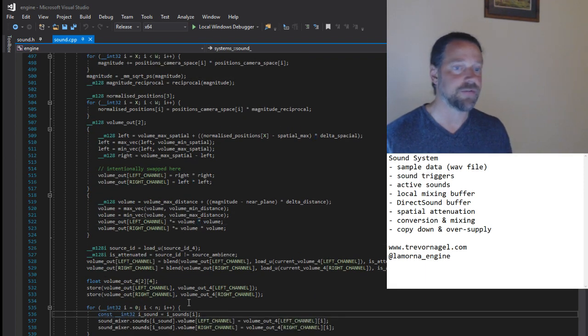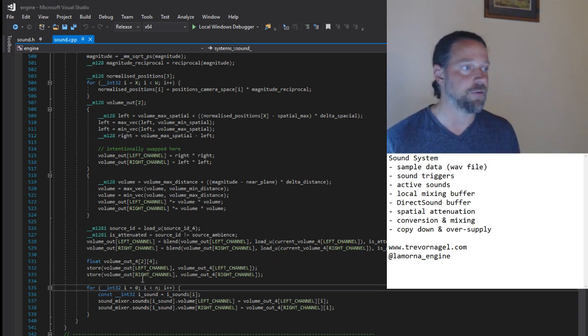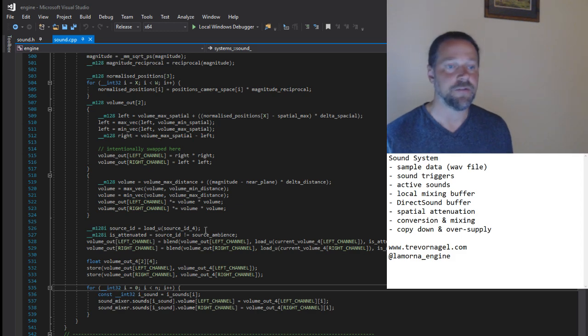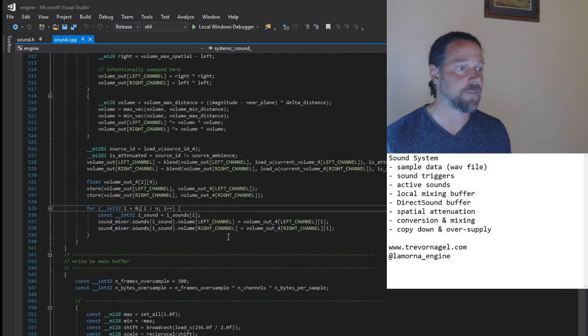And the output of this block of code is a new volume level for the 2 channels for each active sound relative to the player position for this frame. Sounds marked as ambient are excluded from spatial computations.